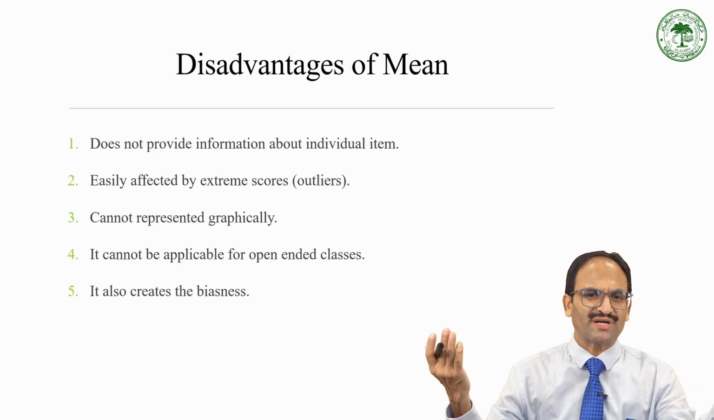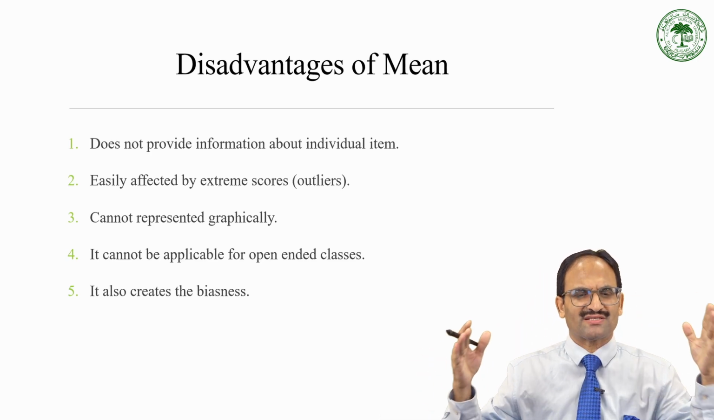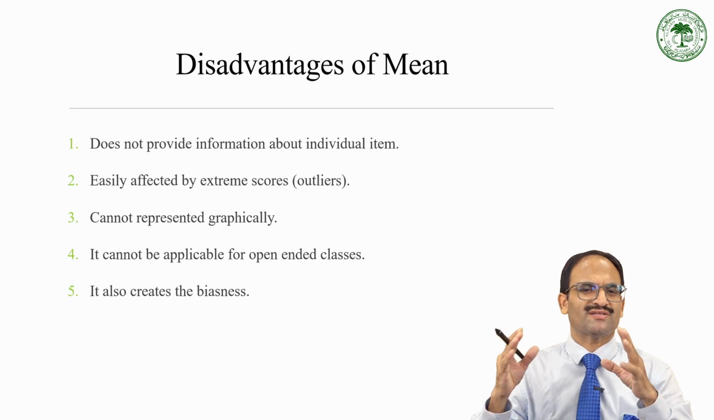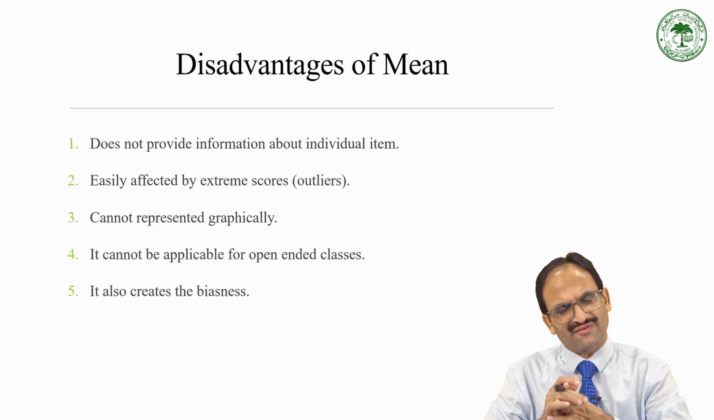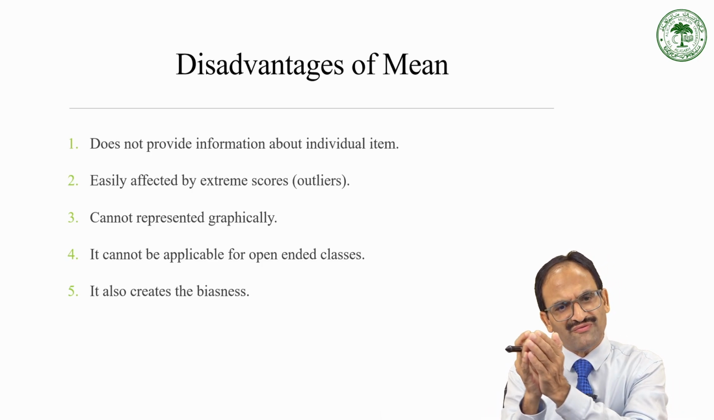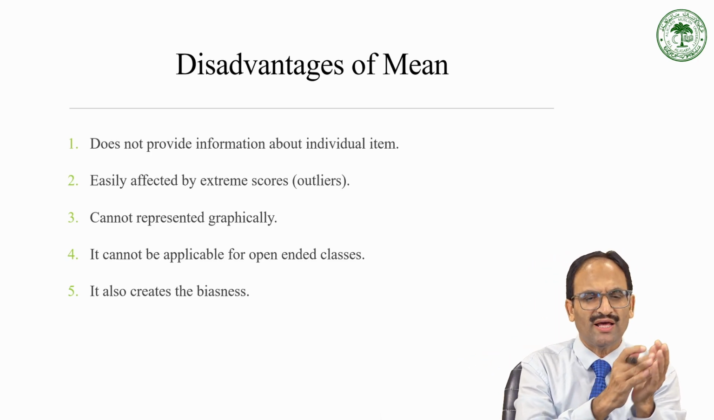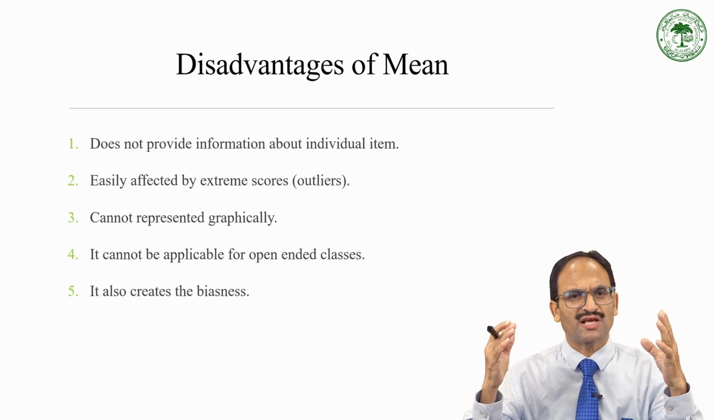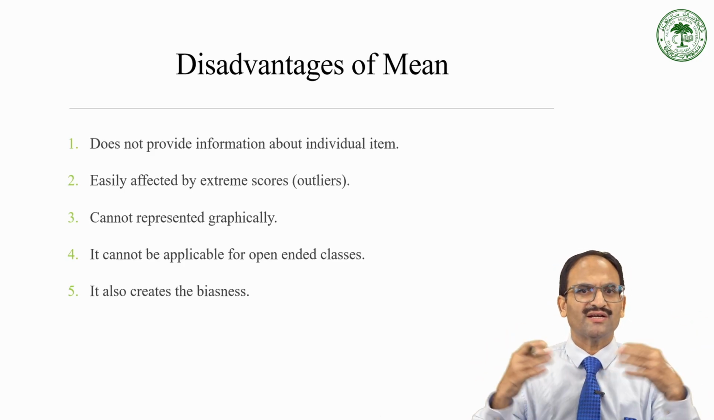So how does it create bias? A group or class always includes some very good students, some poor students, and most of them are average students. So sometimes the mean comes very close to the higher end, or sometimes very close to the lower end. In that situation, sometimes the mean also creates bias. So these are the 5 big disadvantages.